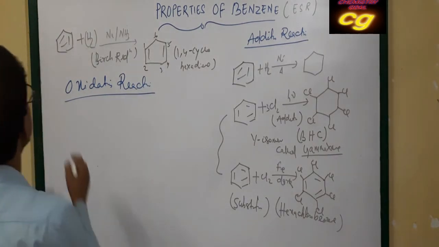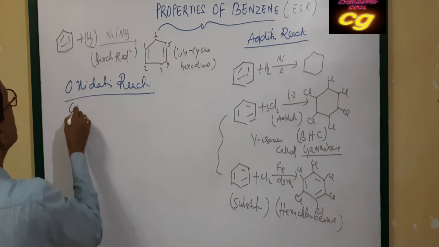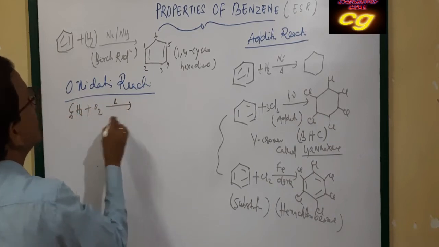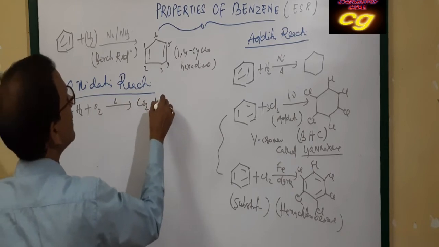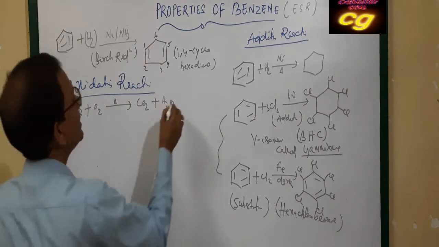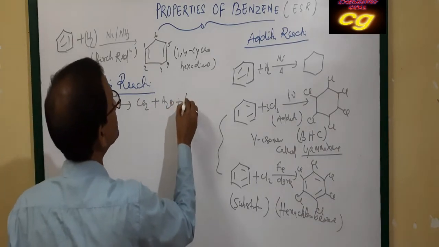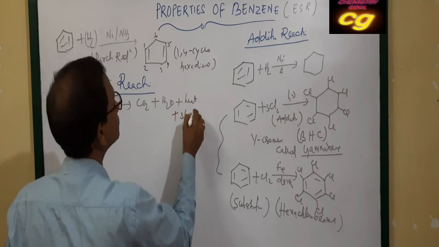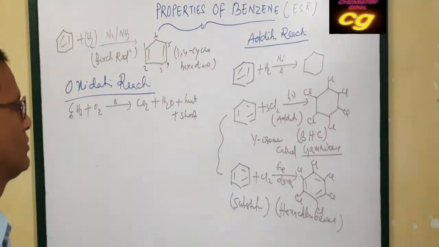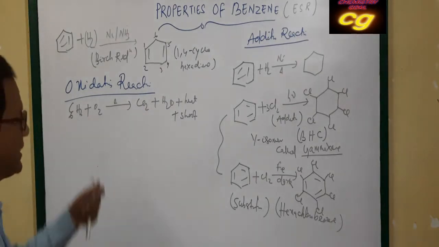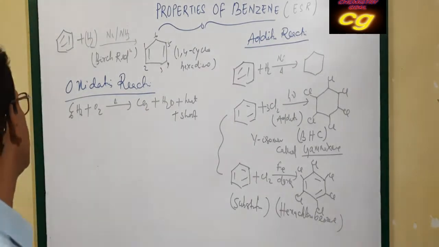The combustion reaction we already know: C6H6 when burned in the presence of oxygen forms carbon dioxide and water. During burning of benzene, it produces heat and also soot. A sooty flame is produced. This indicates the compound is aromatic.